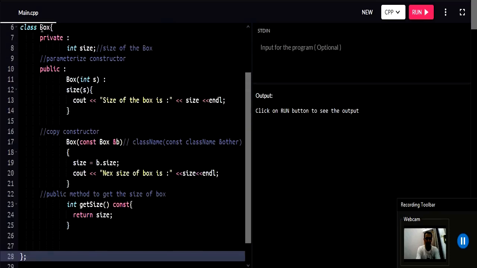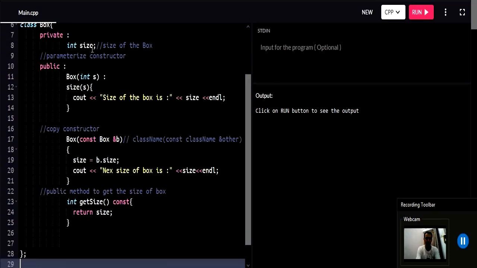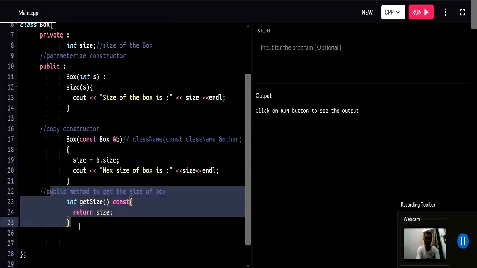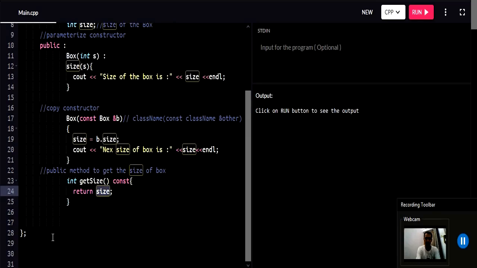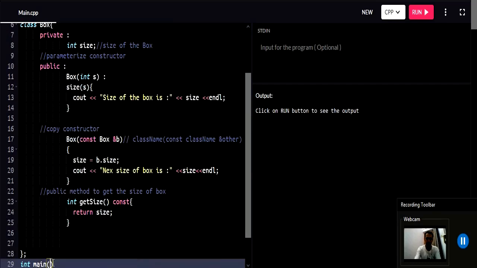What is class scope? The scope of this Box is only inside these brackets. The scope of this private variable is inside the Box class, meaning from the opening brace to the ending brace. We can use it only inside this class. So to use it outside of this class I have made this public method getSize, which will return the size. Then I can use it outside the class also. This is an example of encapsulation also. We will see all that in detail when we cover the encapsulation topic.